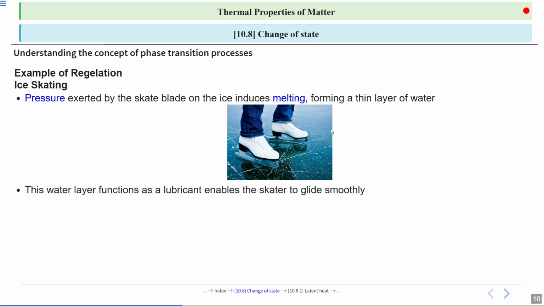Now, this water layer functions as a lubricant, and this lubricant enables the skater to glide smoothly. Now, here a question arises: then how does the water refreeze again? As the skate blade moves away, there is no more pressure on that spot.